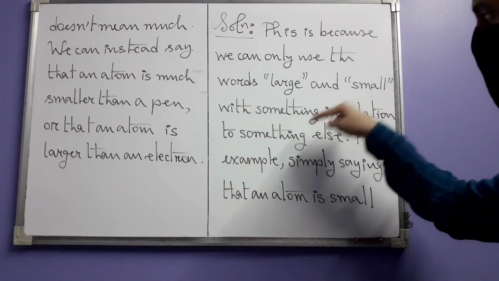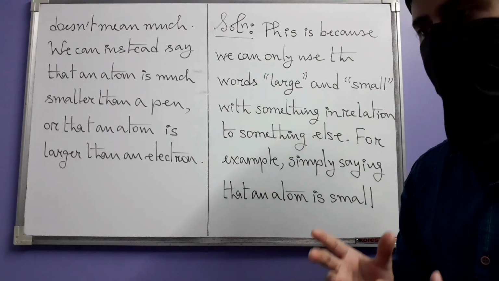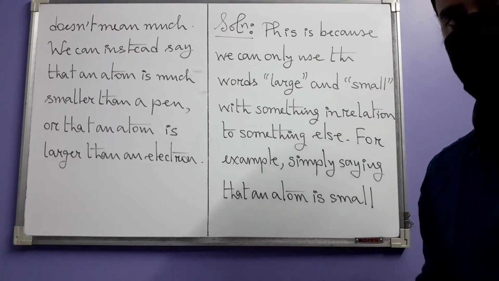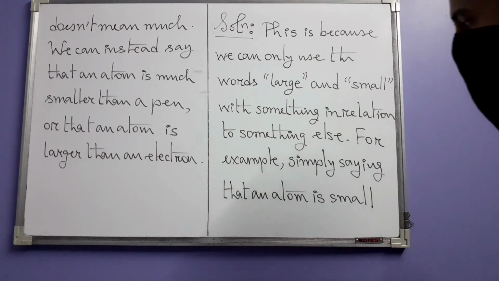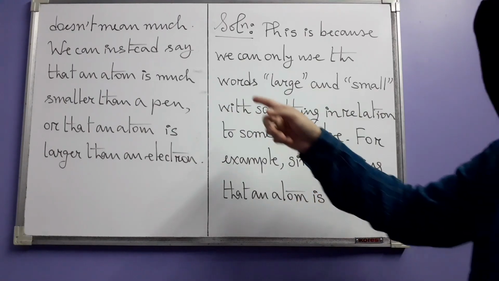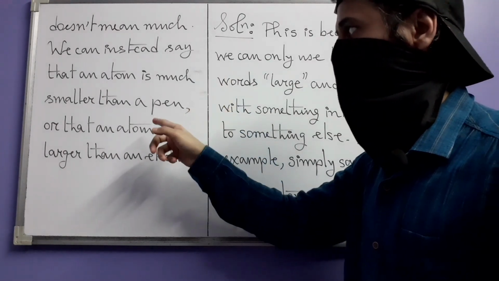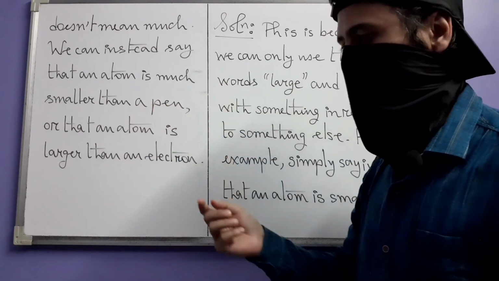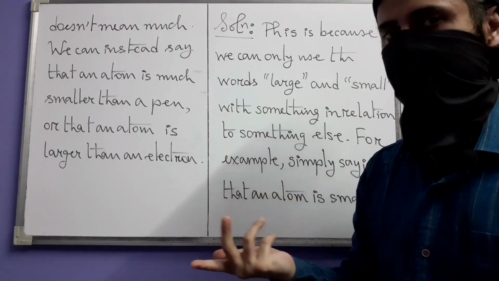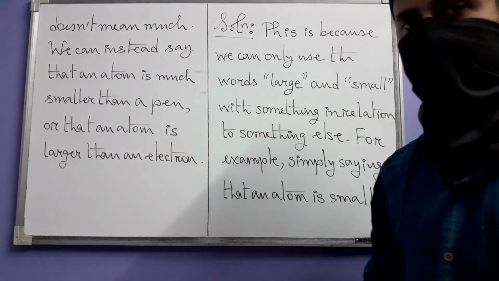Simply saying that something is large or small does not really convey any information. Simply saying, for example, that an atom is small doesn't mean much. We can instead say that an atom is much smaller than a pen, say a marker pen, or that an atom is larger than an electron.